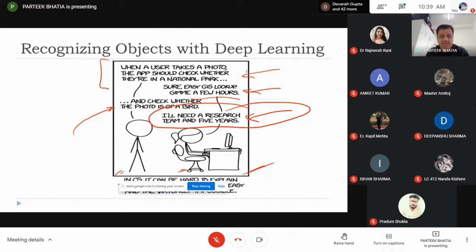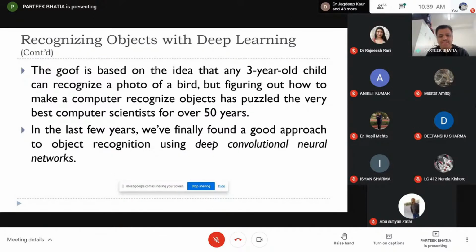Like if in the image we have a bird, or a dog or a cat, identifying the objects in the image was a very complex task. And we as computer scientists took approximately 50 years to solve this problem, which can be easily handled by a 3-year-old child.